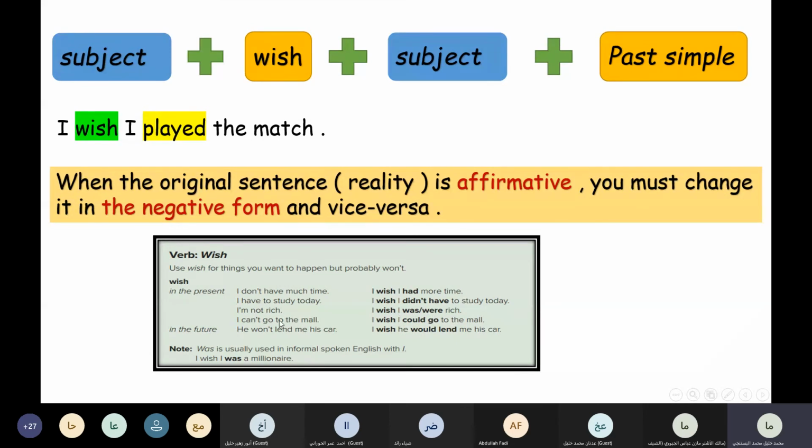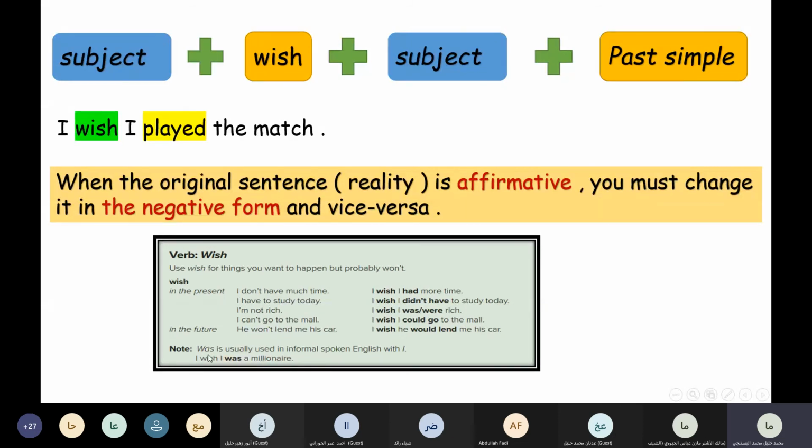I'm not rich. This is the reality. I wish I were rich. I cannot go to the mall. This is the reality. I wish I could go to the mall. So here it must be affirmative, because the reality is negative. He will not lend me his car. This refers to the future. I wish he would lend me his car.